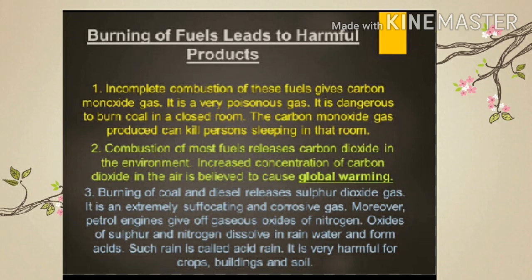The burning of fuels like wood, coal, and petroleum products releases unwanted carbon particles in the air, which cause respiratory diseases such as asthma. Incomplete combustion of fuels produces a very poisonous gas called carbon monoxide.